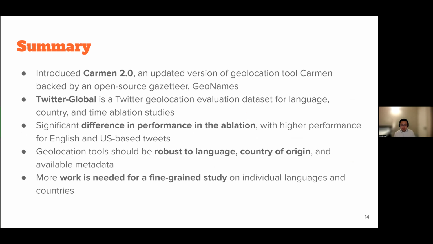In summary, we introduced Carmen 2.0, an updated version of the geotagging tool Carmen, and Twitter Global, a new evaluation dataset that covers a wide range of languages and locations. We found that there is a significant difference in performance across different subsets of data, with English versus non-English and US versus non-US tweets. Our conclusion is that geolocation tools should be robust to language, country of origin, as well as metadata availability. We admit that more work is needed for fine-grained studies, for example, on each individual country and